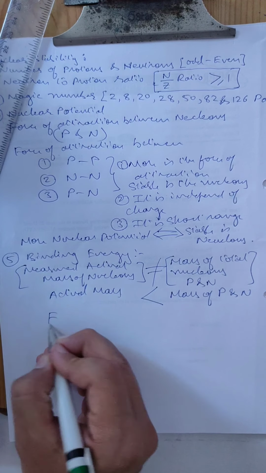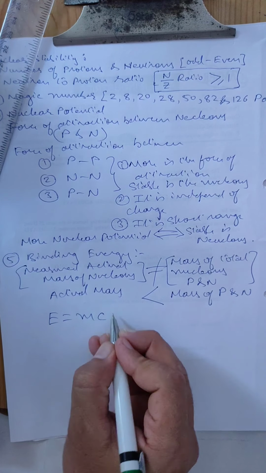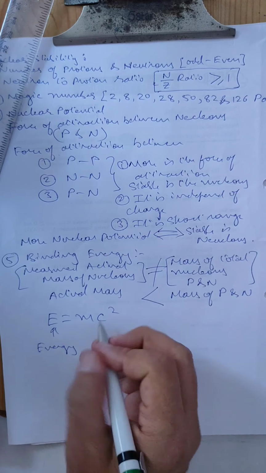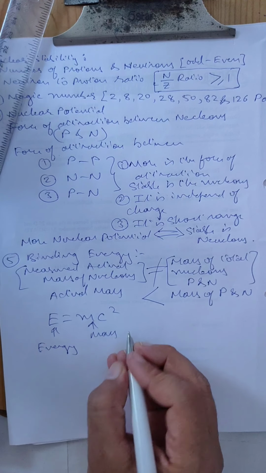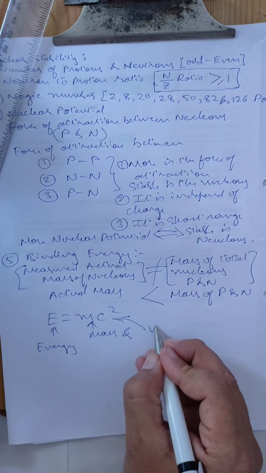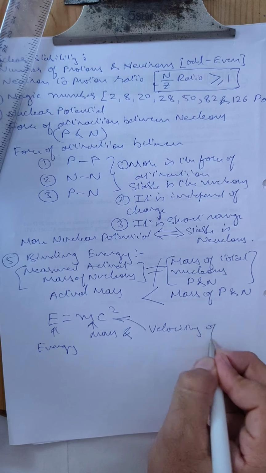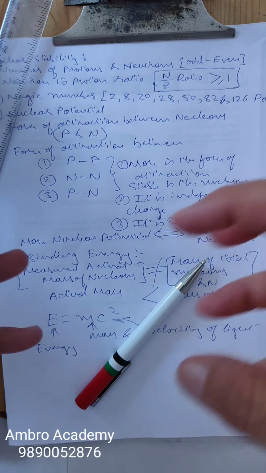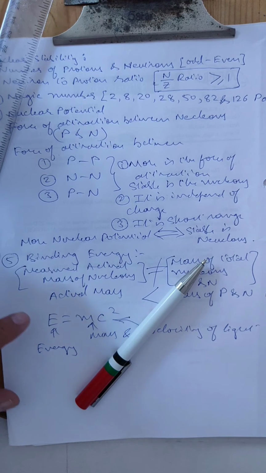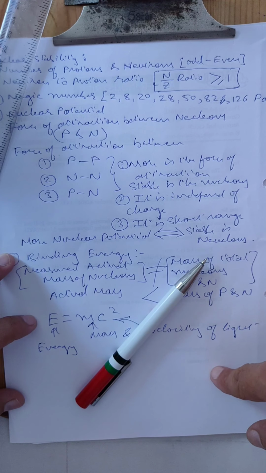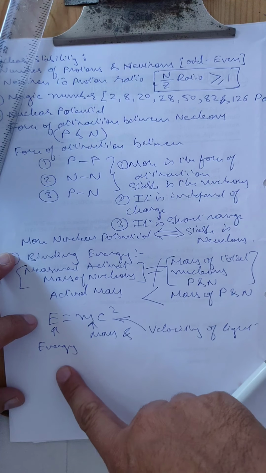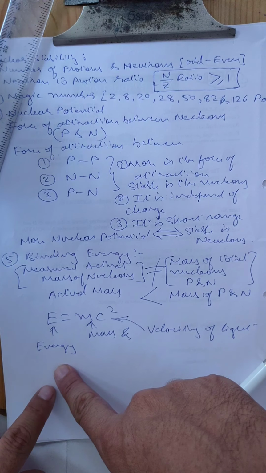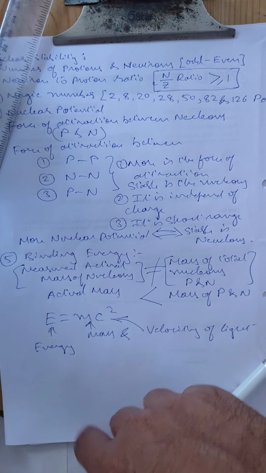Why? This is what binding energy is. Einstein has given us the formula E equals mc squared. What is E? Energy. Mass is converted into energy, and what is c? Velocity of light. So what happened? When the nucleus is actually forming, that means the protons and neutrons are coming together to form the nucleus, energy is released. That means the mass is converted into energy, and this is called the mass defect. And this mass defect gives rise to the binding energy.